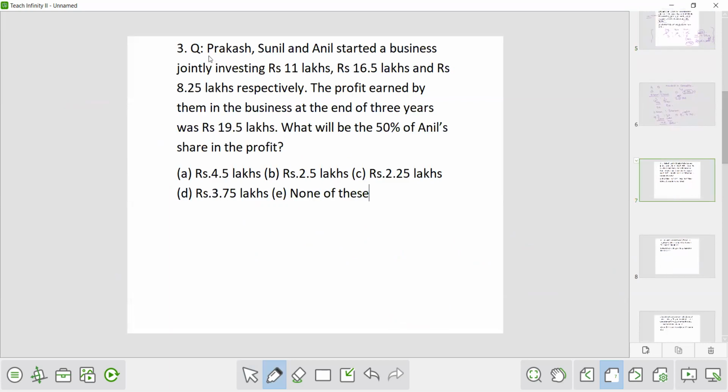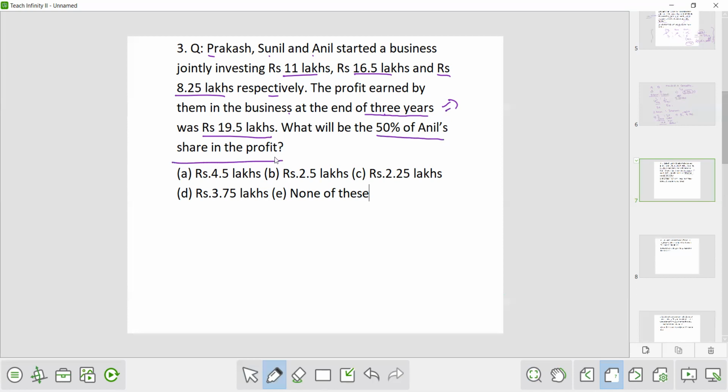The next question. Prakash, Sunil and Anil started a business jointly investing 11 lakh, 16.5 lakh and rupees 8.25 lakh respectively. The profit earned by them in the business at the end of 3 years. It doesn't matter if it's the end of 5 years or the end of 3 years. If the time period is same, we don't need this time. So the profit earned by them was 19.5 lakh. What will be the 50% of Anil's share in the profit?